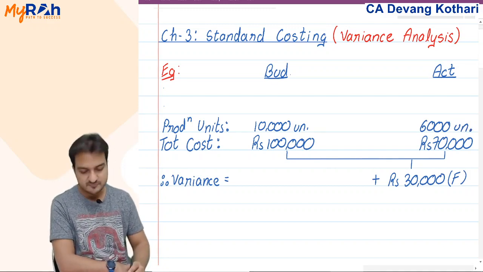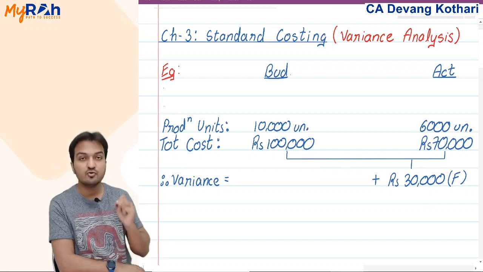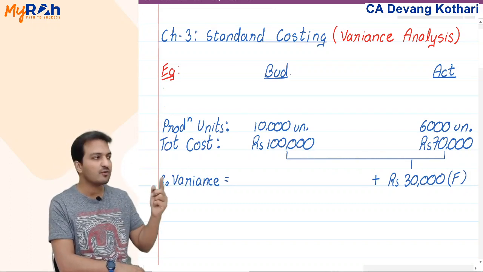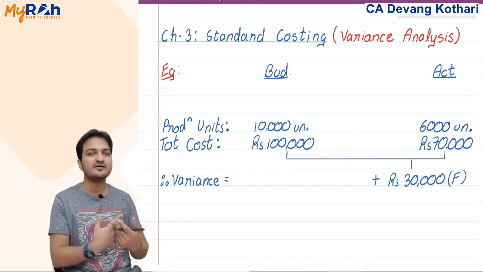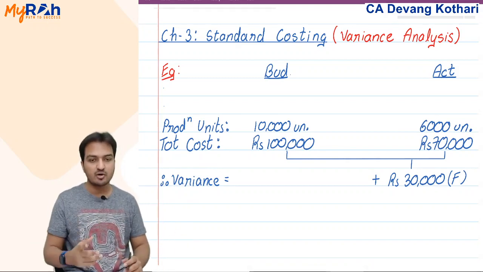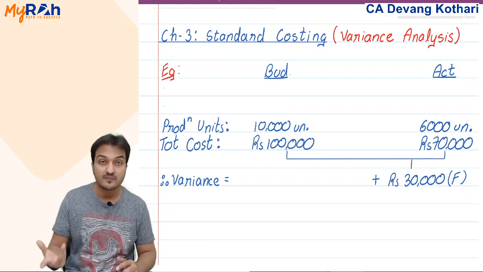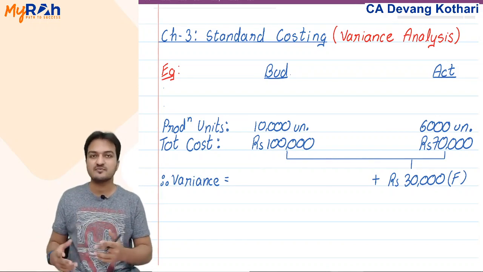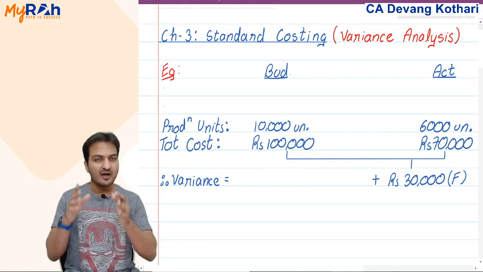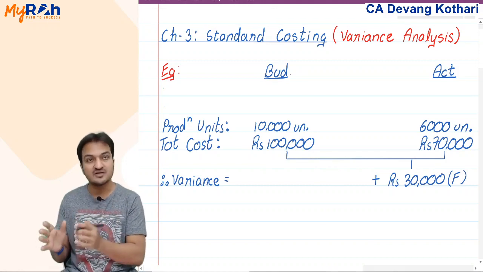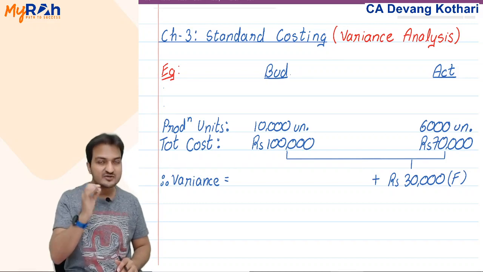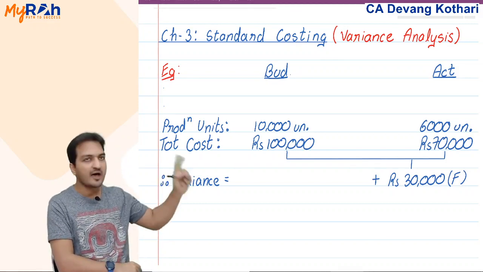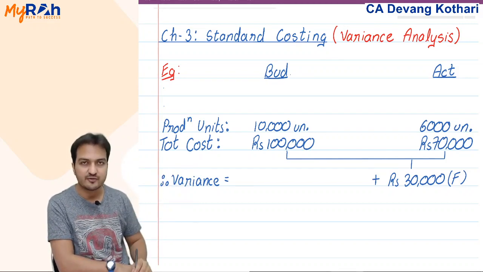Possible or not? Yes, possible. I had planned to produce 10,000 units, but I could actually produce and sell only 6,000 units. Maybe because the demand turned out to be less, maybe because you did not do proper marketing, maybe because your customers did not like the product, whatever. So my budgeted cost was the budget of 10,000 units. Actual cost is actual of only 6,000 units.